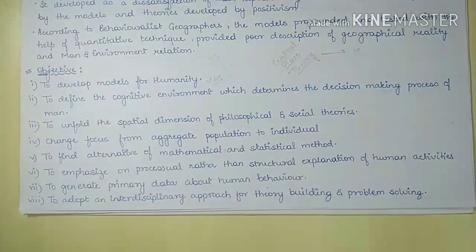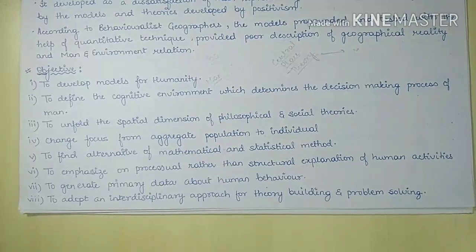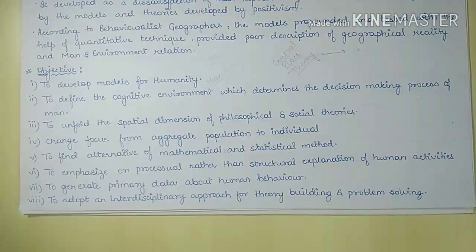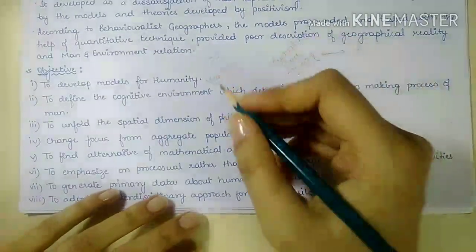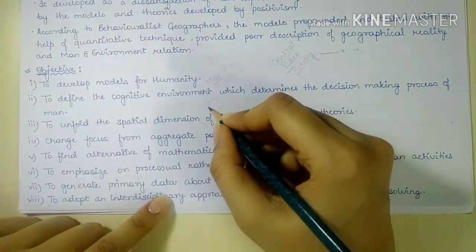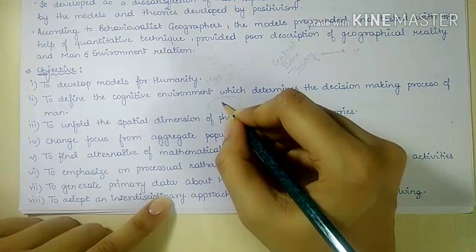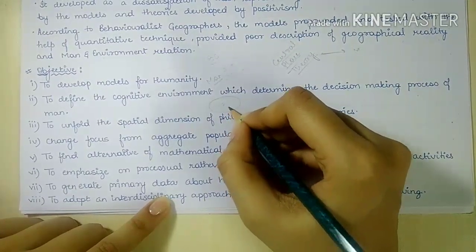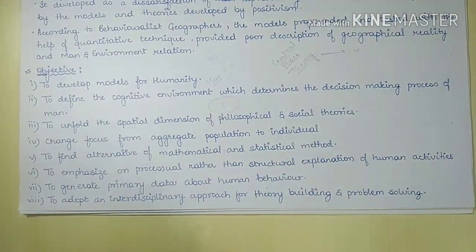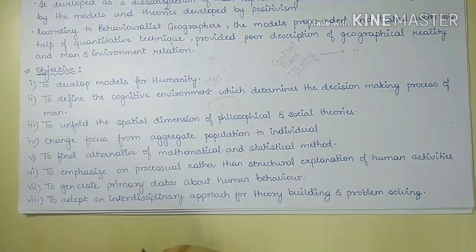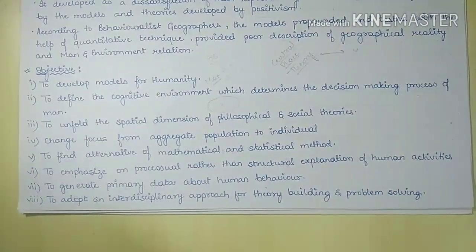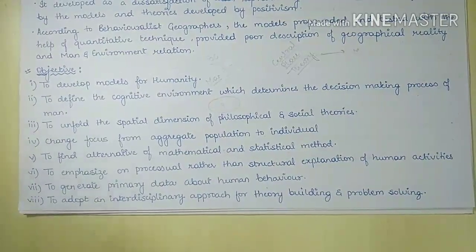The next objective was that it tried to define the cognitive environment which determines the decision making process of a man. This theory tried to explain the influence of the environment or the surroundings in which the man lives. How this environment or surrounding influences the decision making process of a human being, that was what the behavioral geographers were trying to explain.